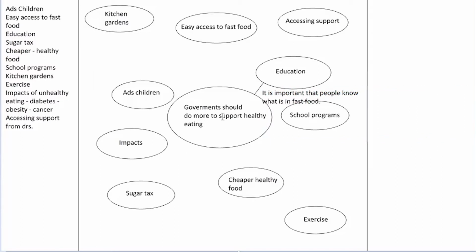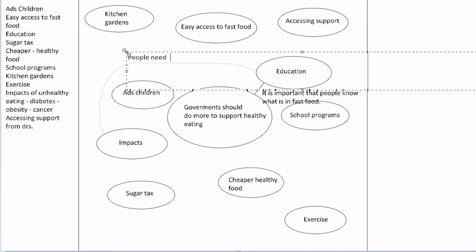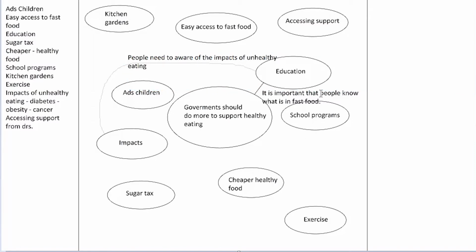And I think another thing that we could do here is link education to impacts. So if I do a big long line coming all the way down there and just write on that line, people need to be aware of the impacts of unhealthy eating. And we can talk about school programs. Now that link can go just straight to the center here. And I'm going to write, beginning at a young age, can start healthy habits early.